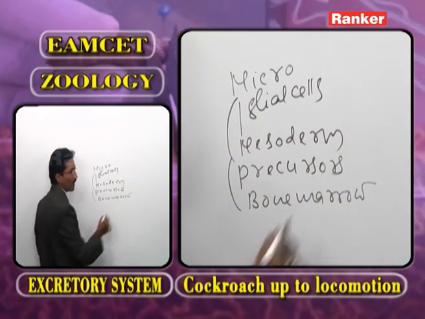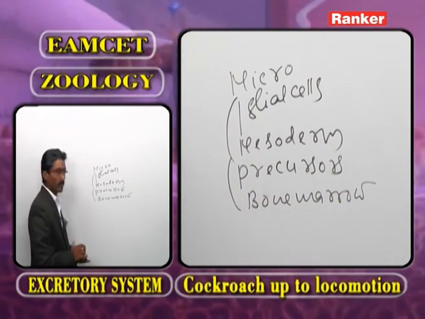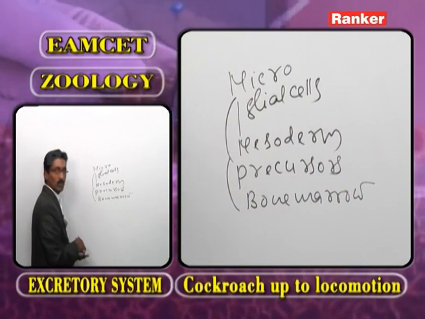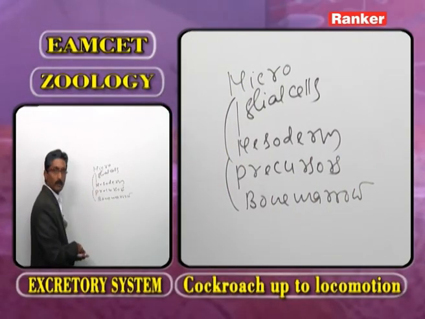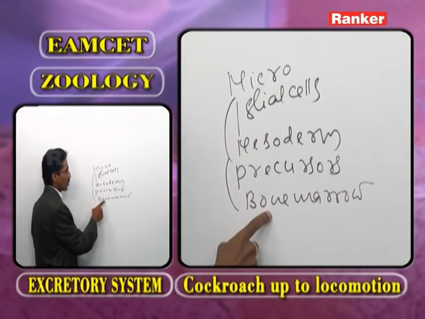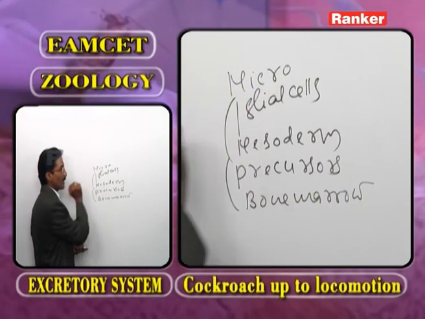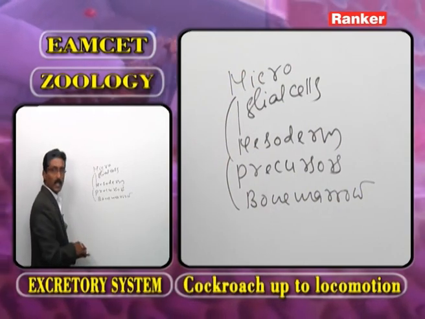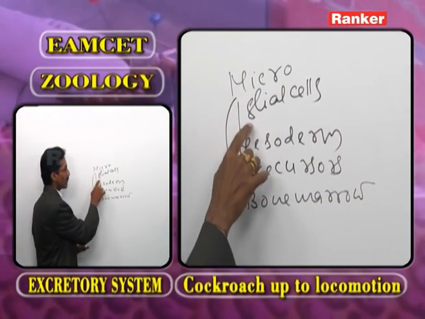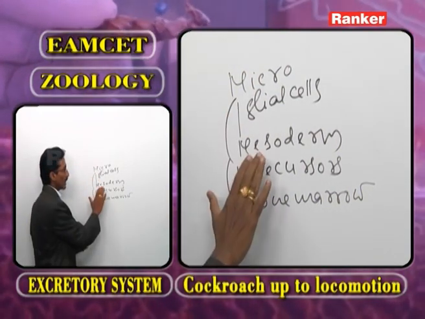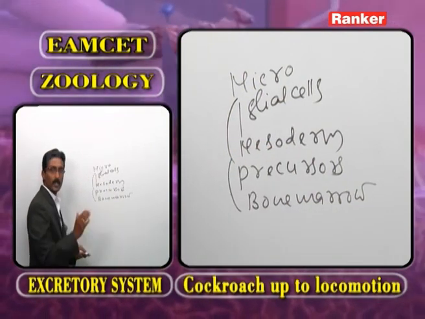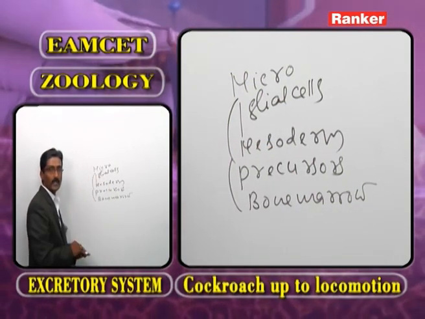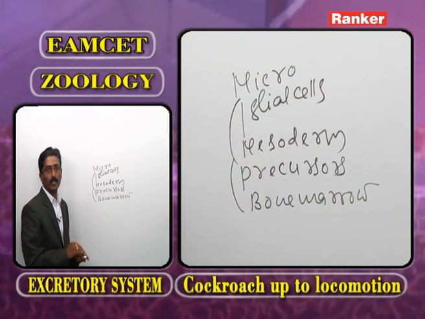We know very well that the bone marrow, or the bony tissue, is derived from mesoderm. So in the nervous tissue, only microglial cells are derived from mesoderm. All remaining components are derived from ectoderm.